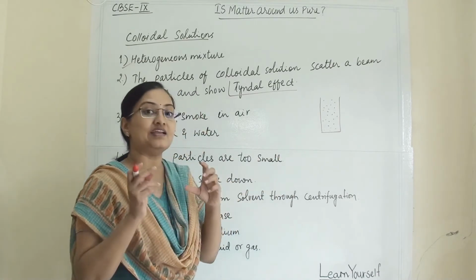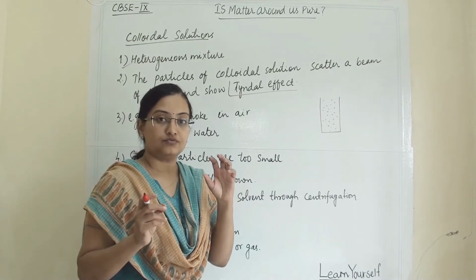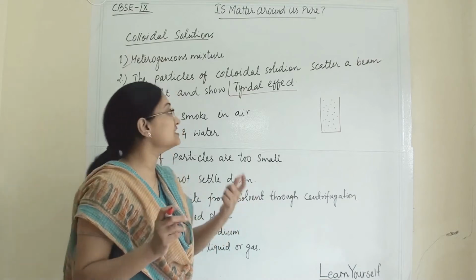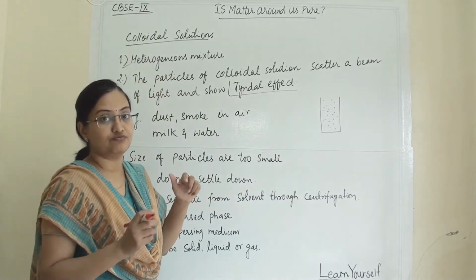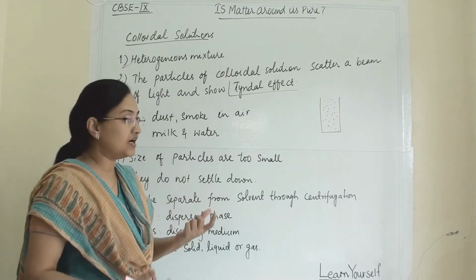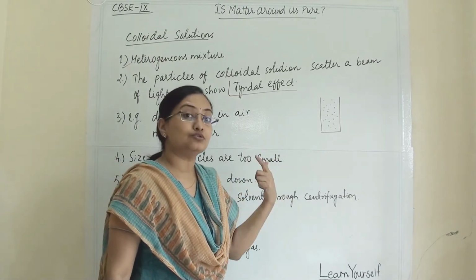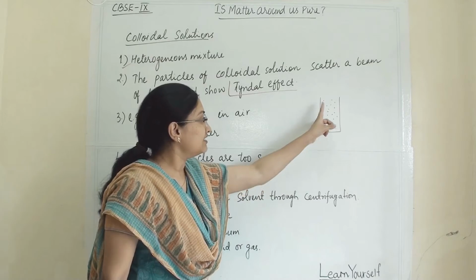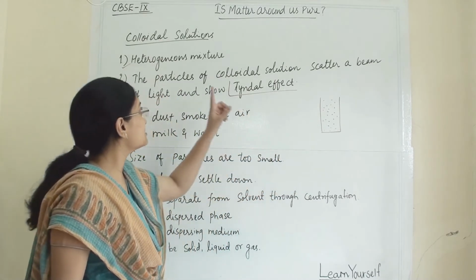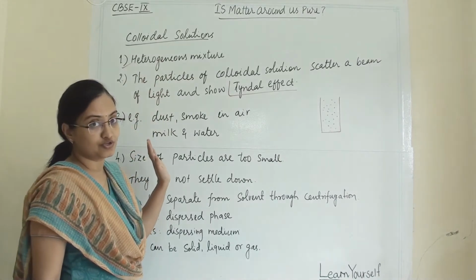If we add some drops of milk to water, the solution that forms is known as a colloidal solution. We can see the particles of solute in the solvent, but we cannot separate them through filtration and they are very minute. This kind of solution is known as a colloidal solution.